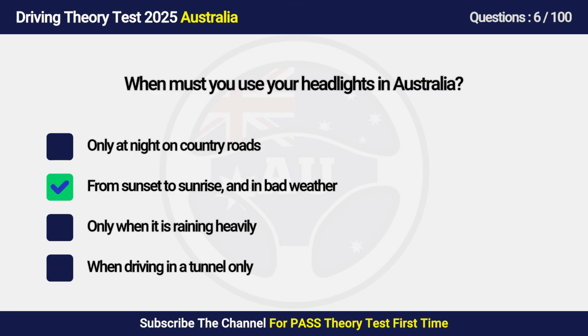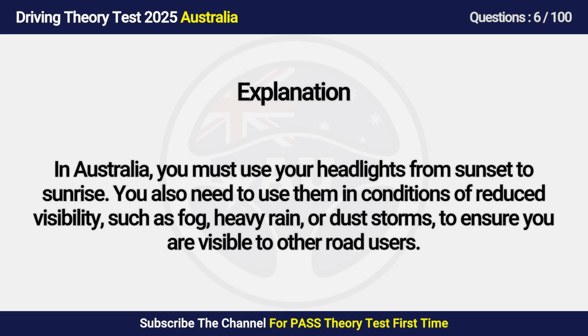Answer is B. From sunset to sunrise and in bad weather. In Australia, you must use your headlights from sunset to sunrise. You also need to use them in conditions of reduced visibility, such as fog, heavy rain, or dust storms, to ensure you are visible to other road users.